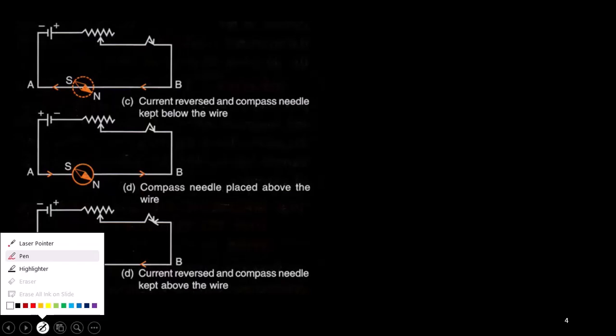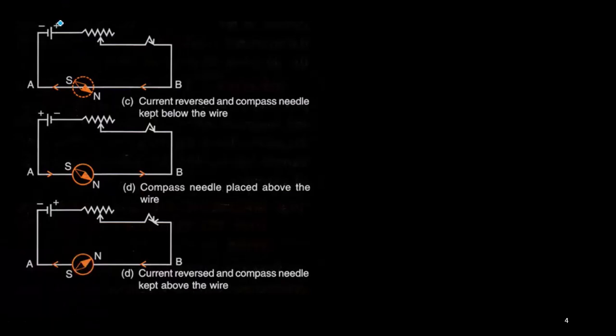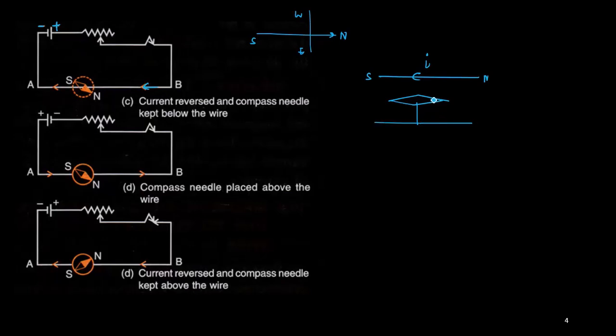Now let us change the situation. In the third situation, we reverse the polarity. Here this is the positive side, here the negative side. Remember the north, south, east, west directions: this is north, this is south, this is west, this is east. Now the current is flowing in this direction, towards south, so I is towards south. Below this we place the magnetic needle like this, and the pointed end of the needle is the north.